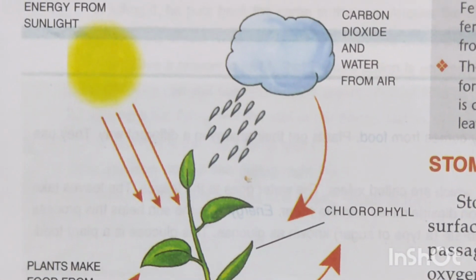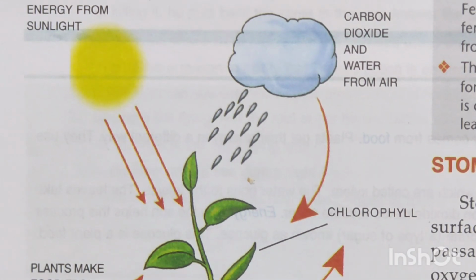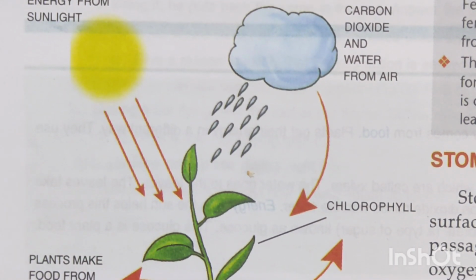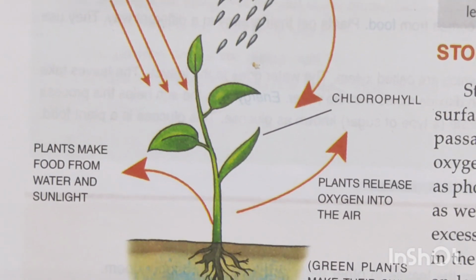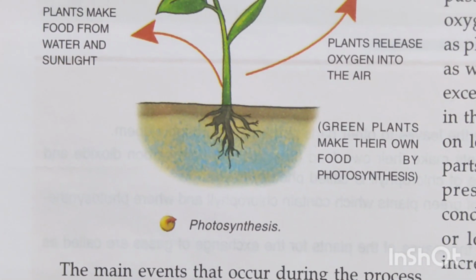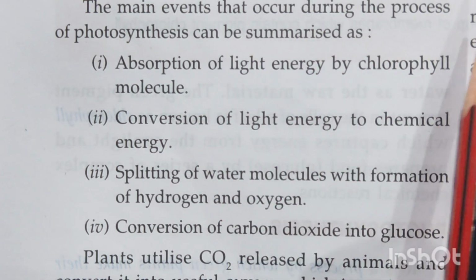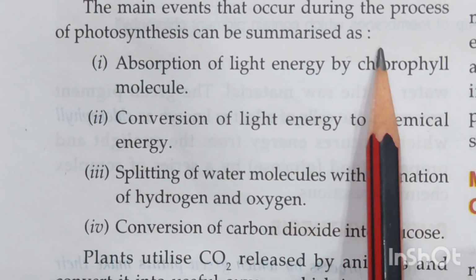Now this is a diagram which is given in your books, children. This diagram is actually showing us how photosynthesis is taking place in the plants, from where it is getting and drawing all the things and is able to make the food by the process of photosynthesis. Now during the process of photosynthesis, children, there are a certain number of steps that are carried out.